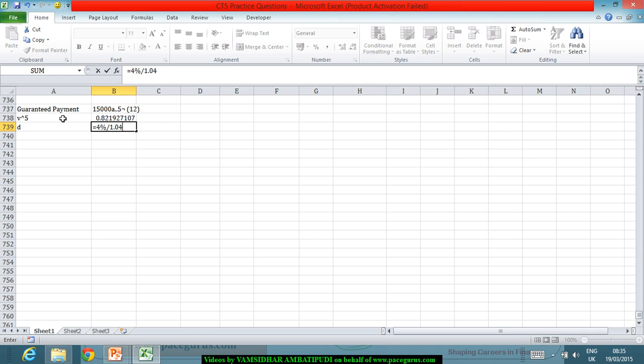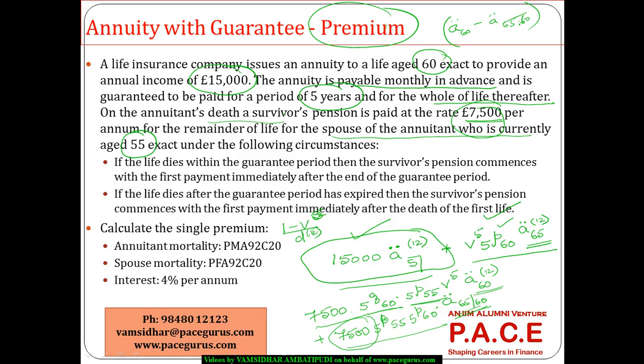So D is coming out to be this. Then if we remember the expression, 1 minus D12 by 12 to the power 12 is equal to 1 minus D. So from here, 1 minus D12 by 12 comes out to 1 minus D to the power 1 by 12.